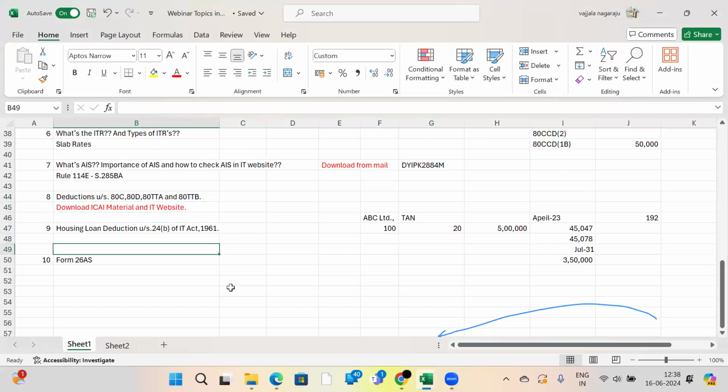See, housing loan deduction. What is the amount you will get as deduction for interest on payment of a housing loan? 2 lakh rupees, if you are self-occupying. If you have let it out to some other persons, unlimited, whatever interest you pay to the bank, you will get deduction. And Form 26AS, I explained to you very well how you can check and how to download Form 26AS.